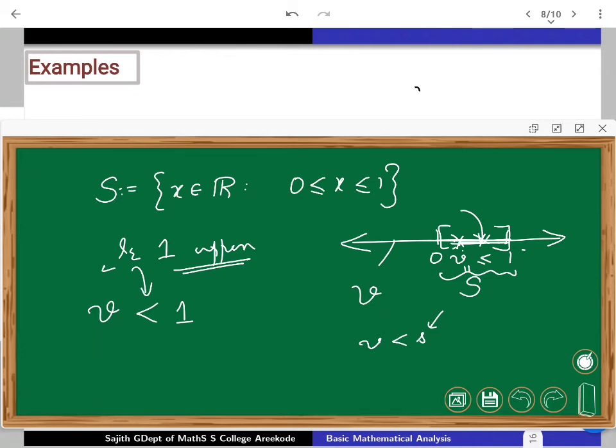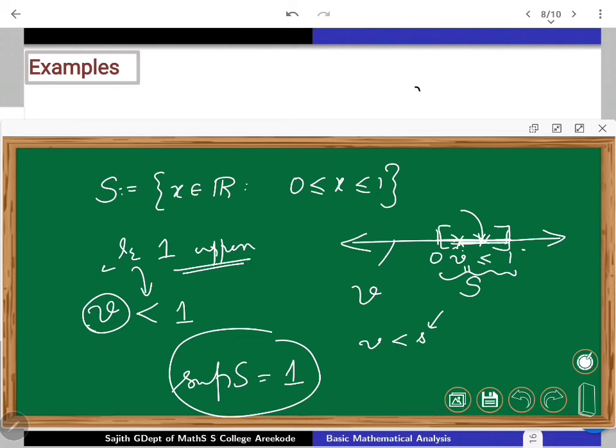If V is 1, that's all, I will settle the problem. So the only possibility is the least of all upper bounds, because any V strictly less than 1 is not going to be an upper bound. Always some members of S will come out. So the conclusion is that the supremum of my S is nothing other than 1.